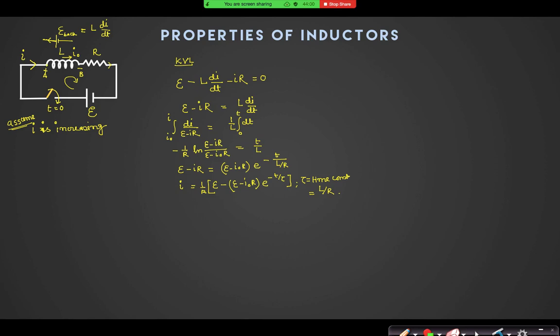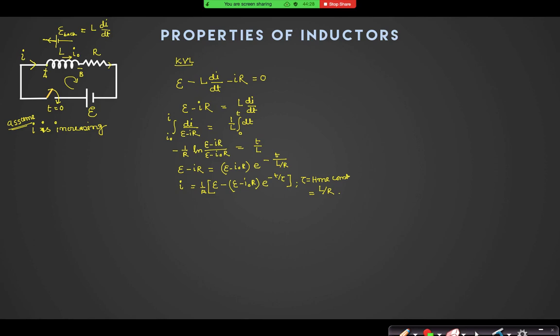Do you remember how at t equal to infinity a capacitor behaves? Open circuit, pure insulator. Yes, open circuit. Whereas at t equal to 0, the capacitor was short circuit, yes or no? If there was no charge initially. And here, if there is no current initially, the inductor can be assumed to be an open circuit, because after closing the switch also there will be no current.